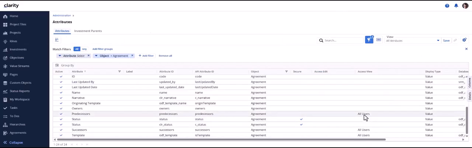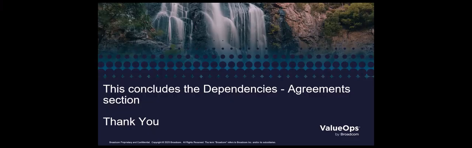Predecessor and successor in agreements object is FLS enabled for edit only. Users can only set the FLS for access edit. This concludes the dependencies agreement section.